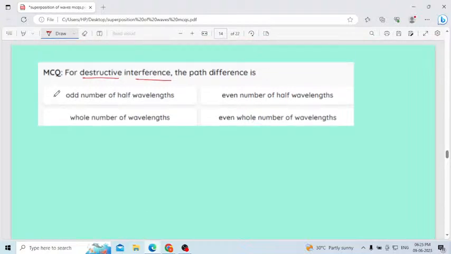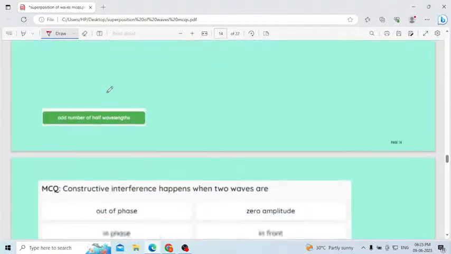Odd number of half wavelength. This one you have to remember. In the case of destructive interference, we will get an odd number of half wavelength. Okay, this is a very interesting question you have to remember.